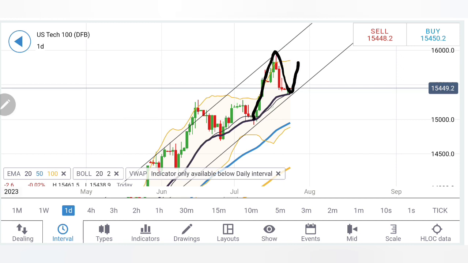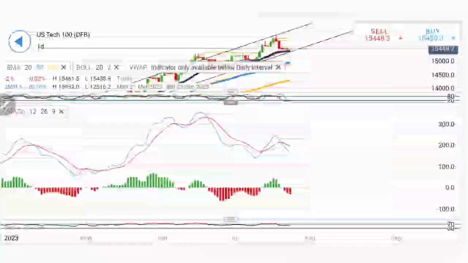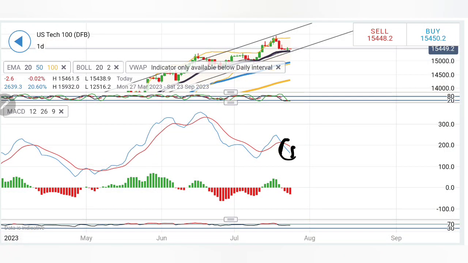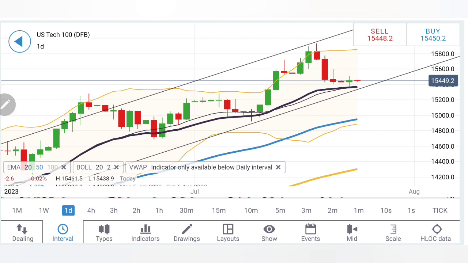See the rise, retracement, higher lows, and it is trading in this channel. Possibly it could continue with the bullish momentum from here. Stochastic is oversold. MACD has crossed over, trading with divergence and bearishness. RSI is almost there. So considering this, for the day you can buy at 15,480 and sell at 15,420.